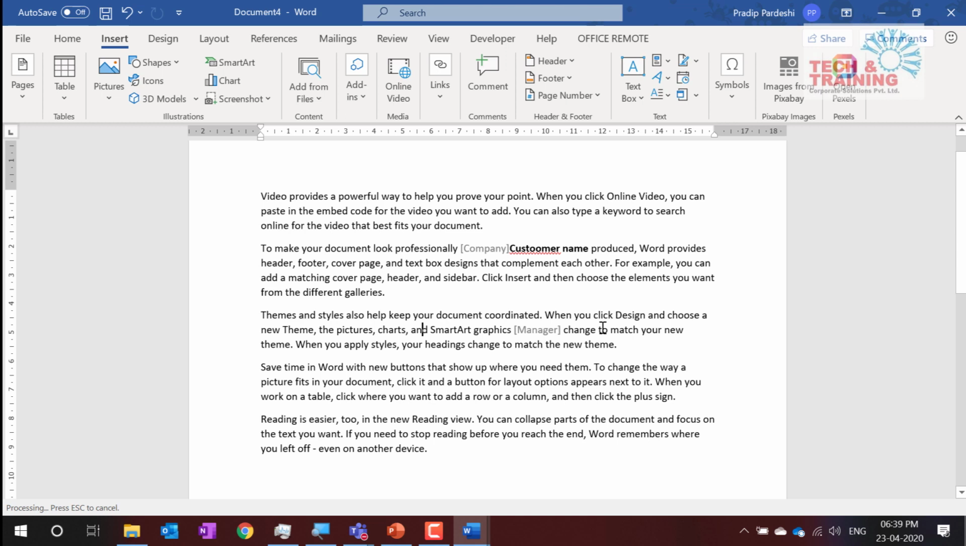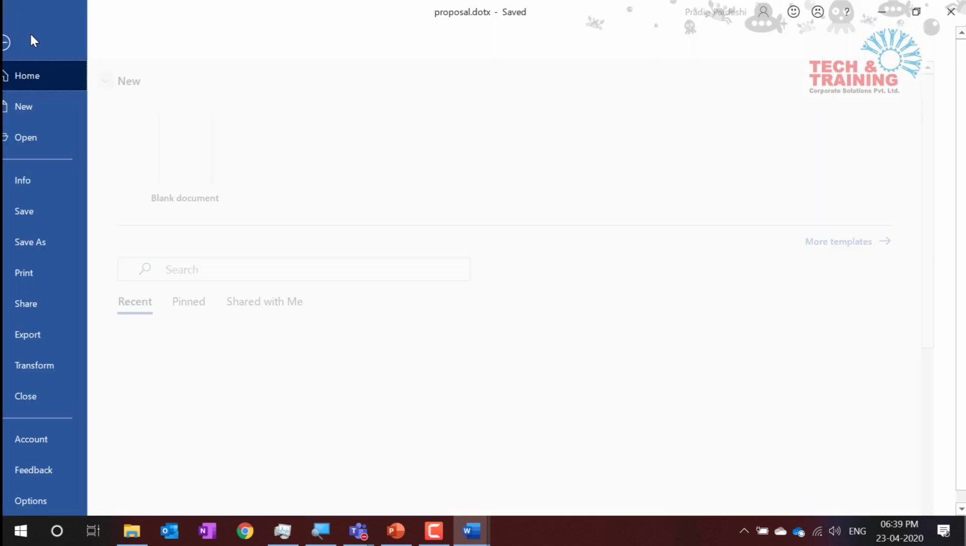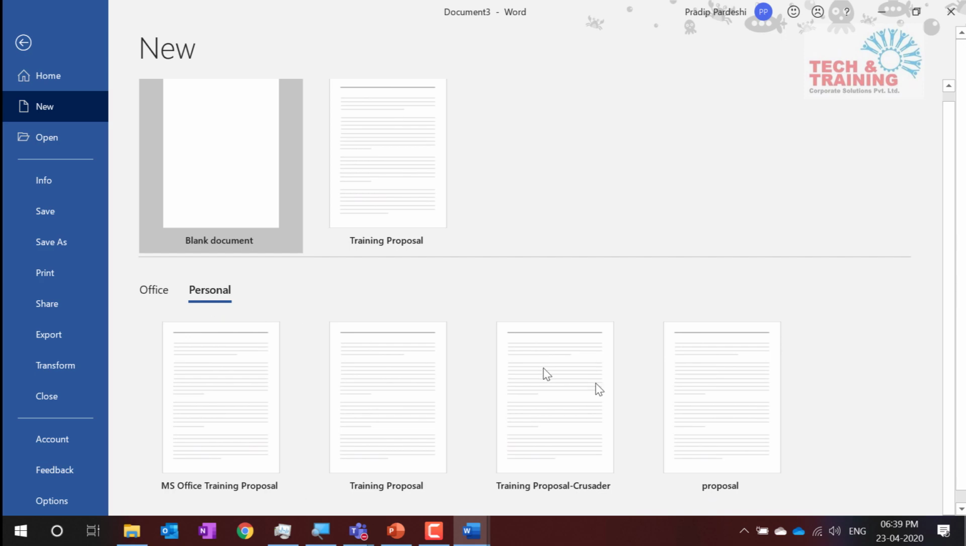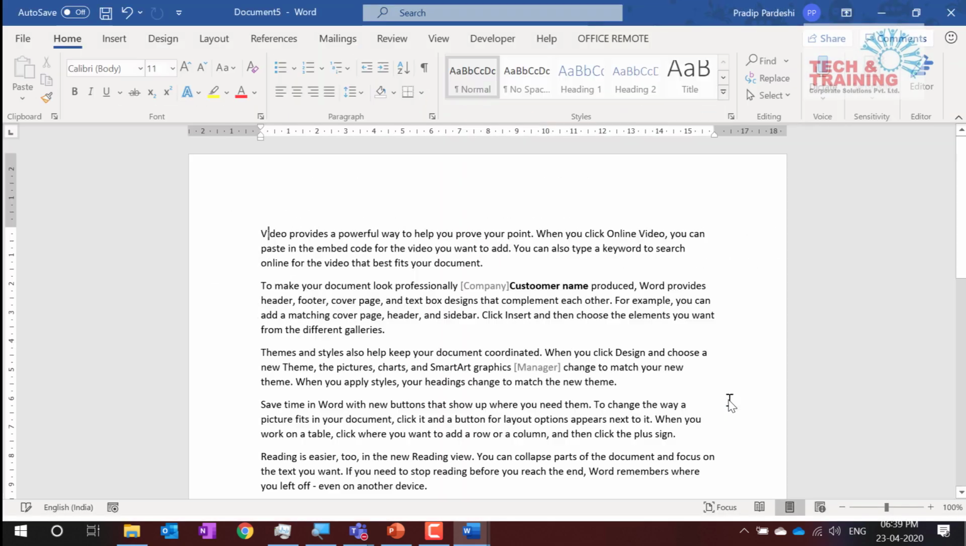Now if I want to change this in my document, let's say I would like to reopen this document. File, new, and I would like to open the template. So I go to personal, and in personal I have this proposal document.